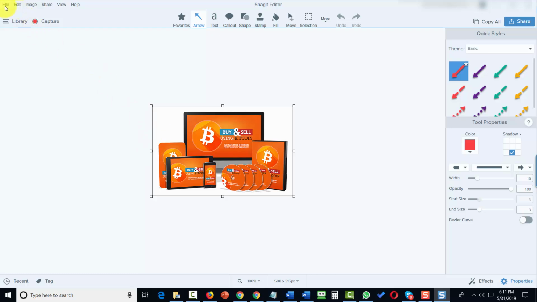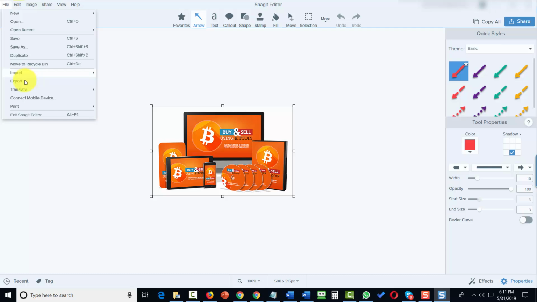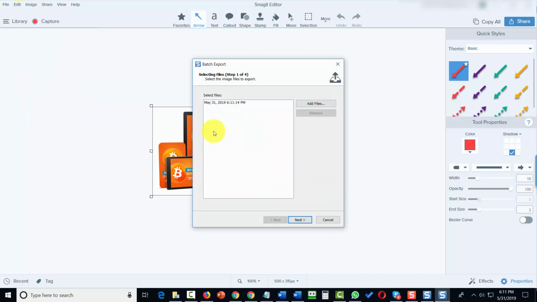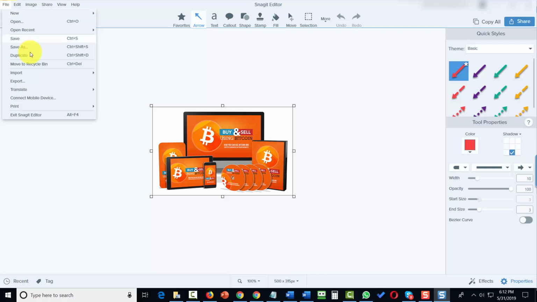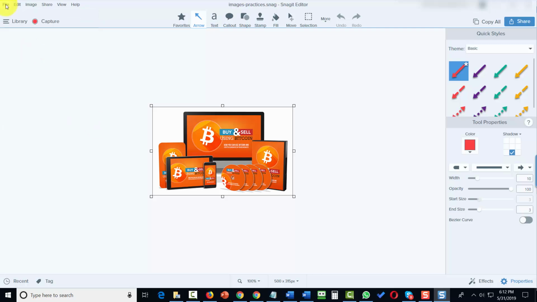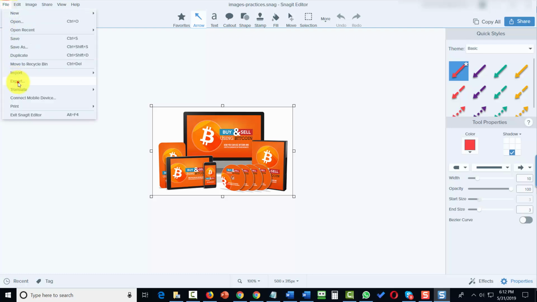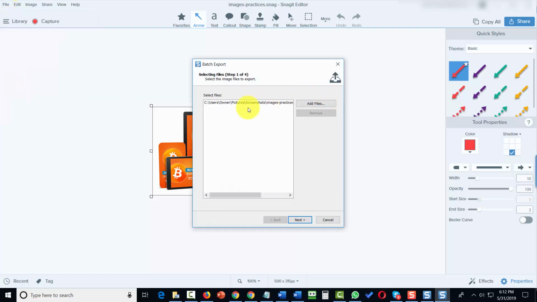In the same vein, we can export content. So for example, if we click this export button, we can export any content that we've already saved. Now let's close out of this image, and let's assume then that what we're going to do is we're going to save this file that we are currently working with. Now what we're going to do is we're going to go back to our file, we're going to go back to our export command, and we're going to see our file here in this area. We can add in any other files from any other locations that we want.